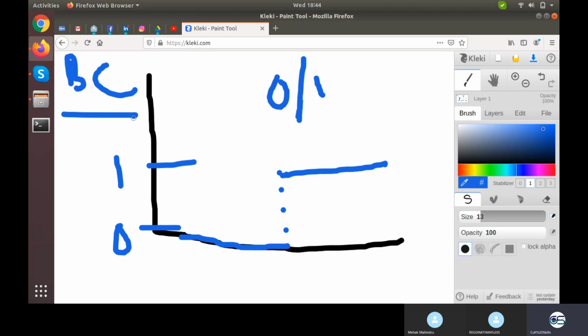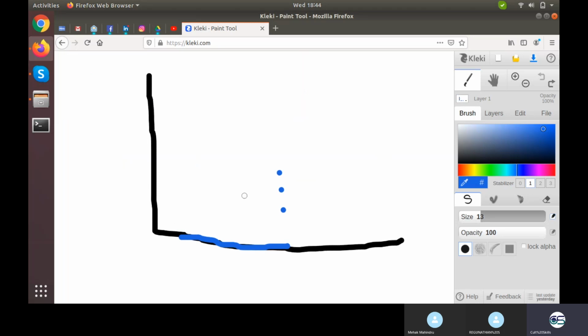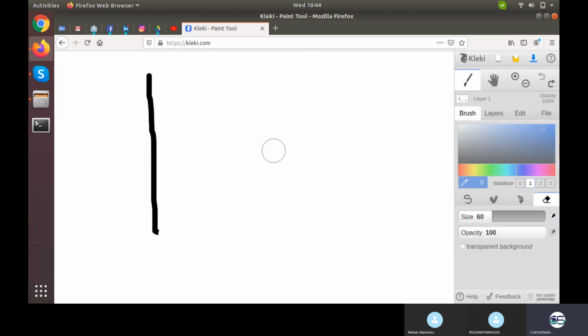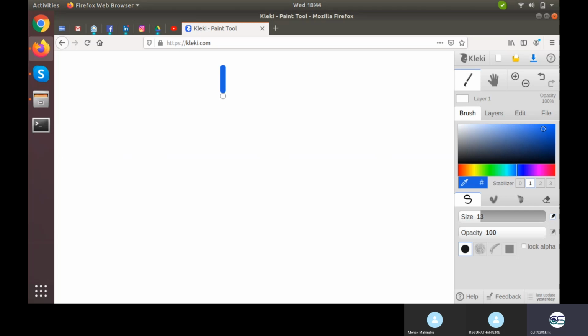Now another thing came up for the continuous part. Let's delete this whole thing. So another activation function came up, which is the linear activation function, which is on both sides of the axis.